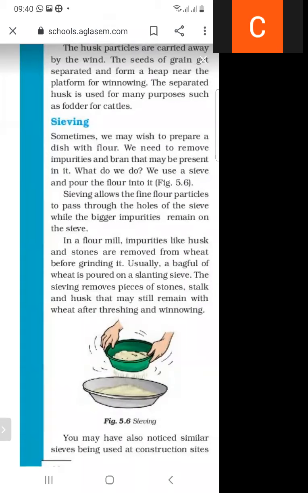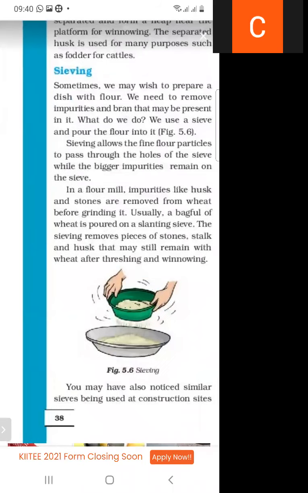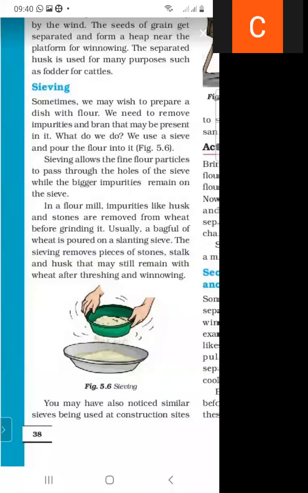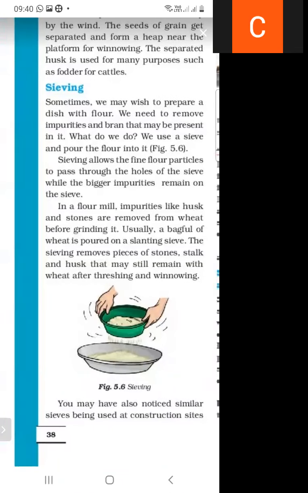If we want to prepare a dish with flour, we need to remove the impurities and bran present in it. What is the process used? Sieving. What material is used for separating the impurities within the flour? We use a sieve to separate the flour from the impurities. This is the sieving process.